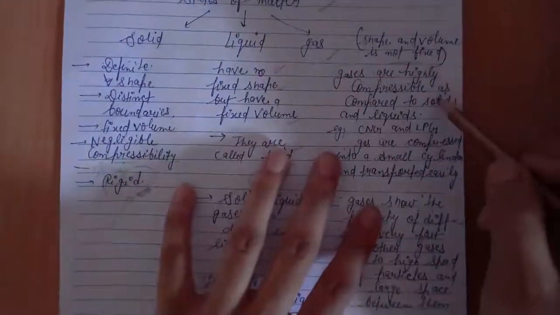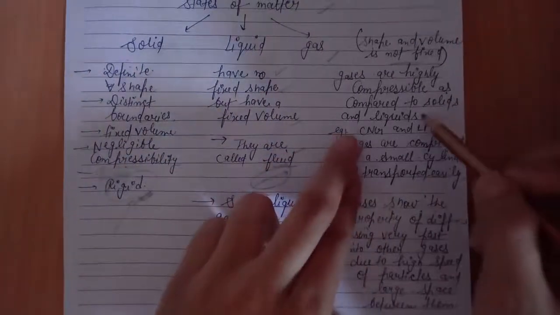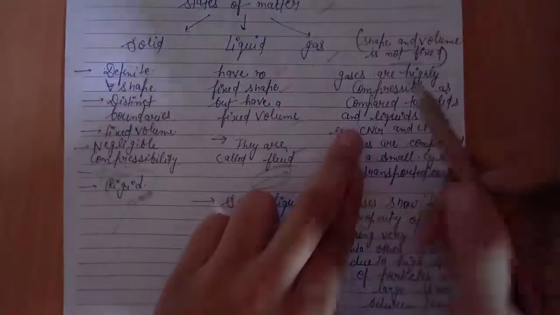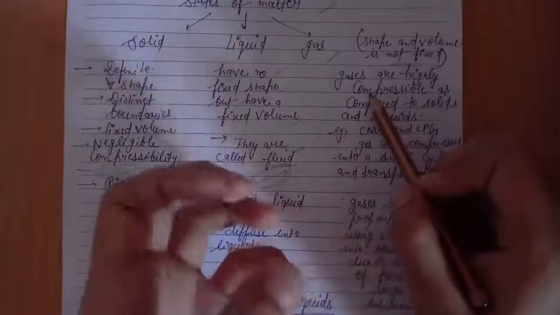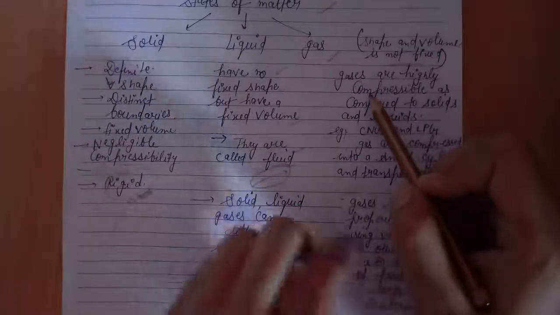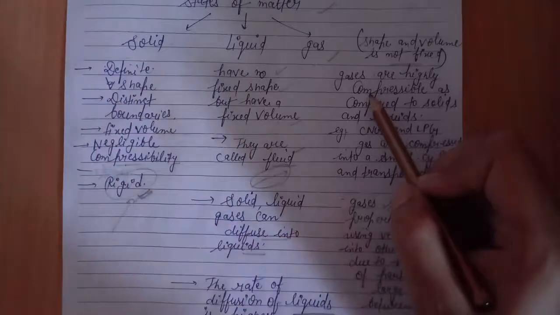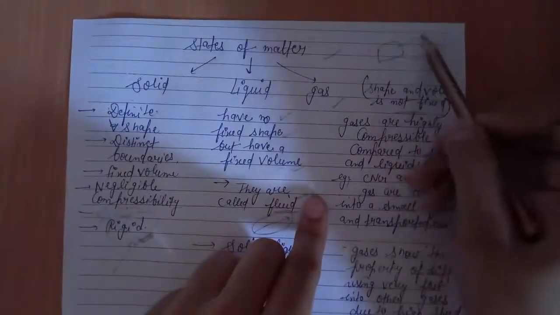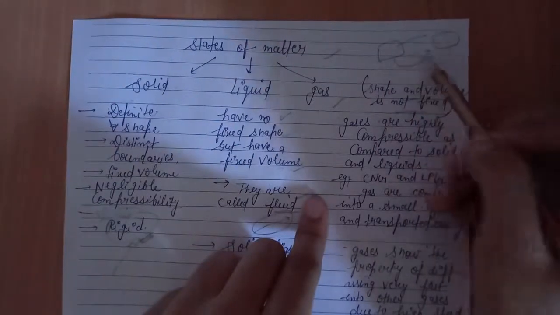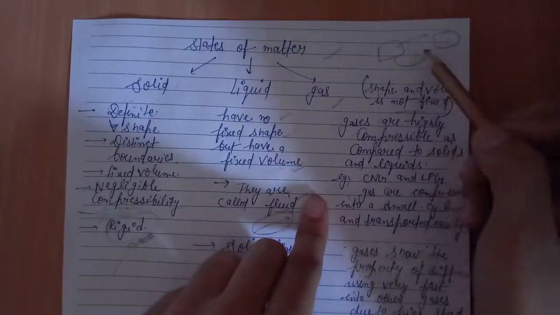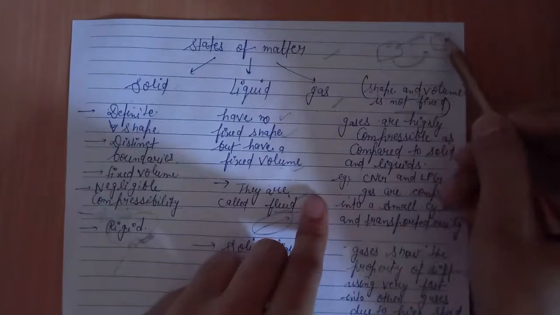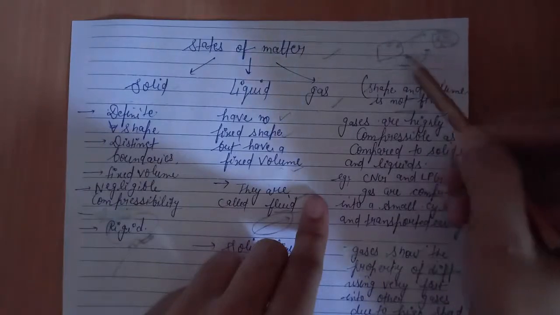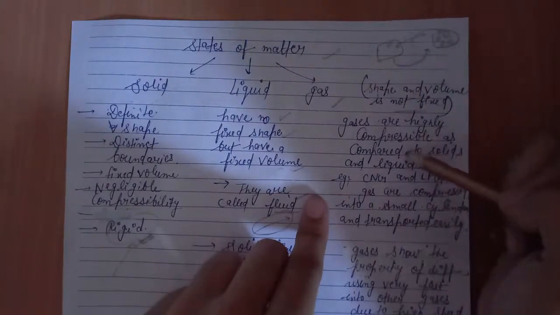Gases are highly compressible compared to solid and liquid. On applying pressure on gas, its volume can be changed, and it can convert into liquid state. Volume getting changed means the particles of gaseous states come closer to each other, and gas converts into liquid state.